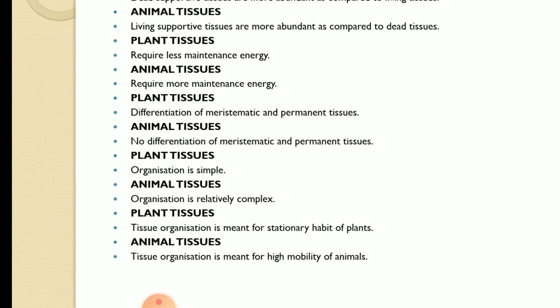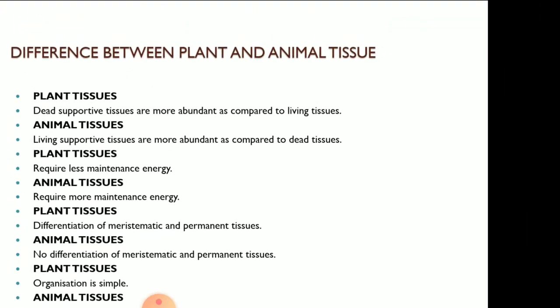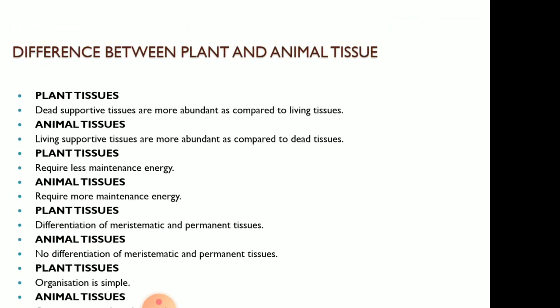Next, you can see the difference between plant tissue and animal tissue. Plant tissue has more abundant dead supportive tissue as compared to living cells, because plants need more mechanical support as they have to stand directly in the environment.